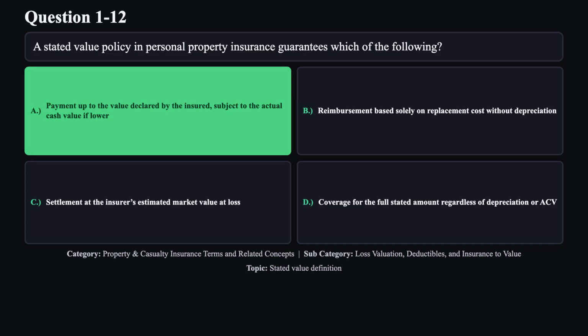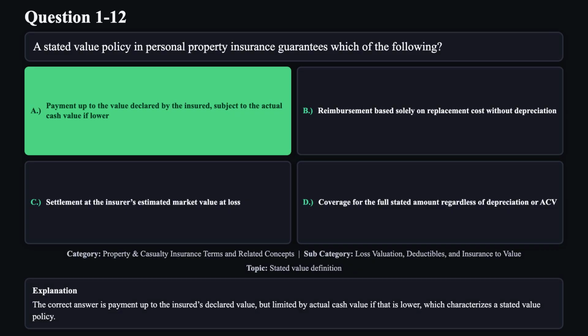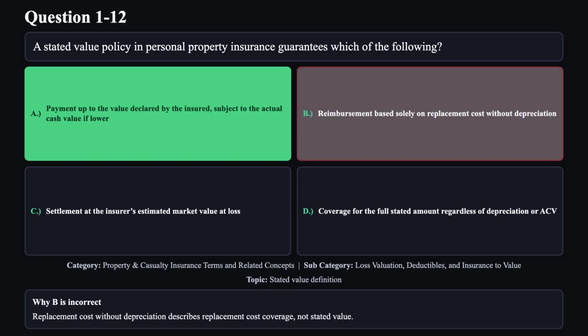The correct answer is A. The correct answer is payment up to the insured's declared value, but limited by actual cash value if that is lower, which characterizes a stated value policy. Reason B is not correct. Replacement cost without depreciation describes replacement cost coverage, not stated value.